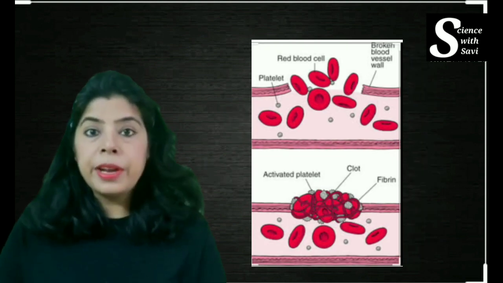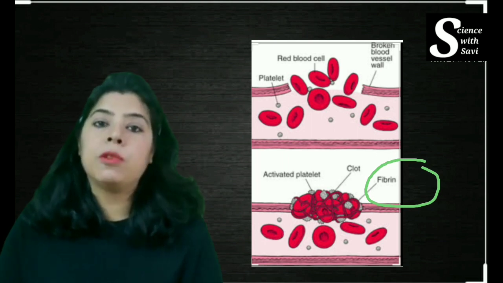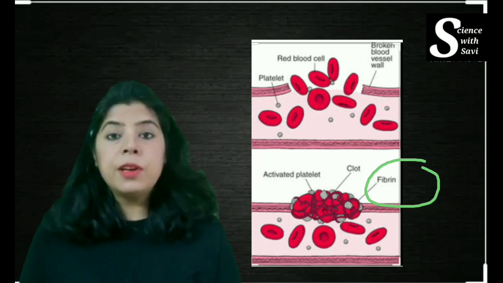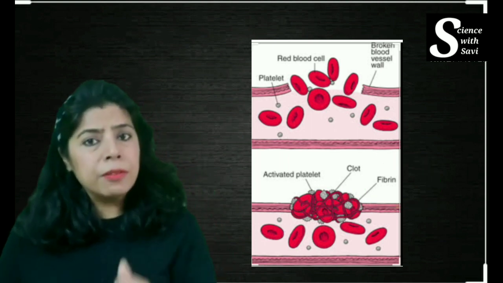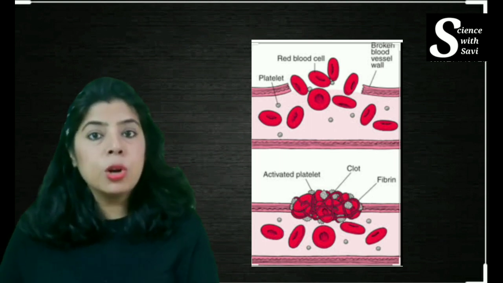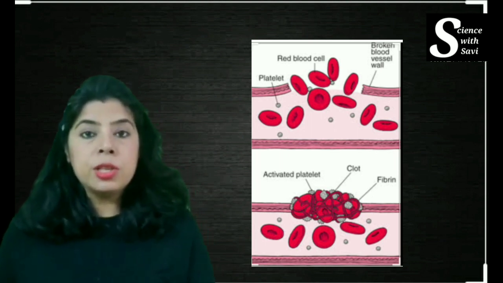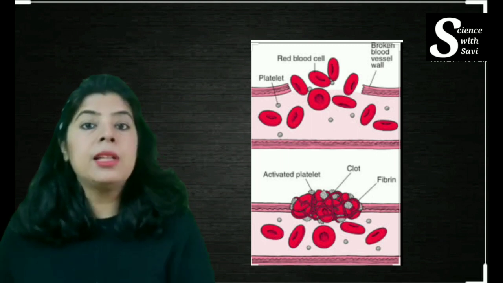These fibrin threads cover up the wound where it is formed, and this is responsible for the clotting of blood. That is why whenever you have an injury, the blood comes out, but after some time the blood stops. There is a clot formed. The liquid blood changes into a gel-like structure and then solidifies.